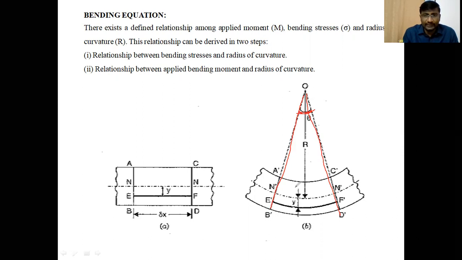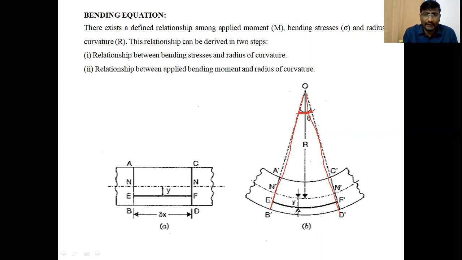Clear, students? So capital R will be formed, which is the radius of curvature. A dash C dash is the topmost layer, and B dash D dash is the bottommost layer. The bottommost layer is subjected to maximum tension while bending, and A dash C dash, the uppermost layer, is subjected to maximum compressive forces due to contraction of the layer during bending. EF is a layer below the neutral layer, which is also subjected to tensile force, and tensile stresses are induced in the EF layer.